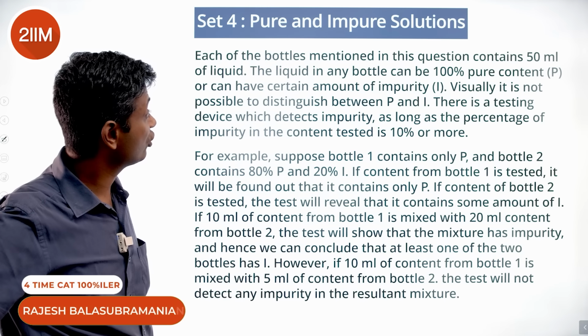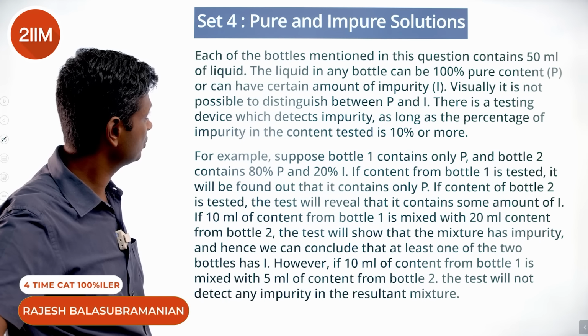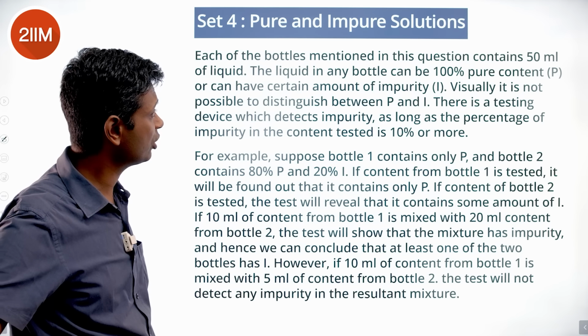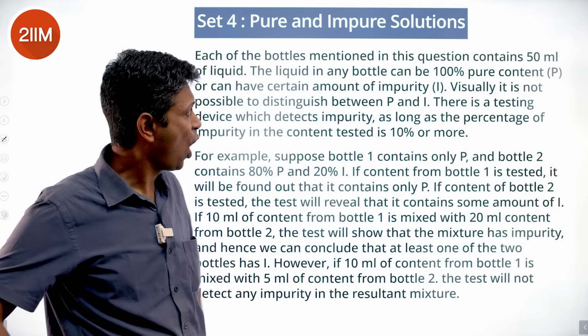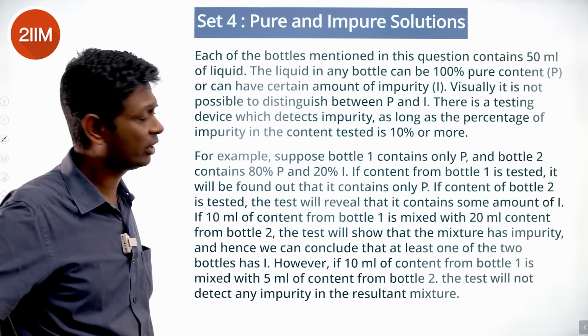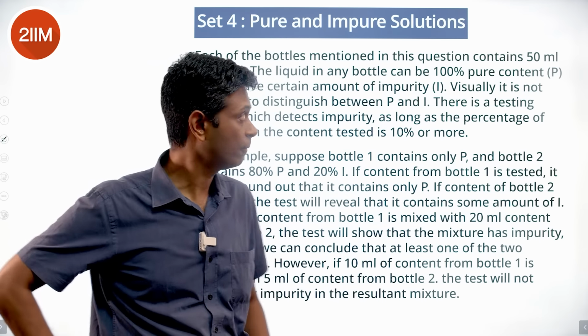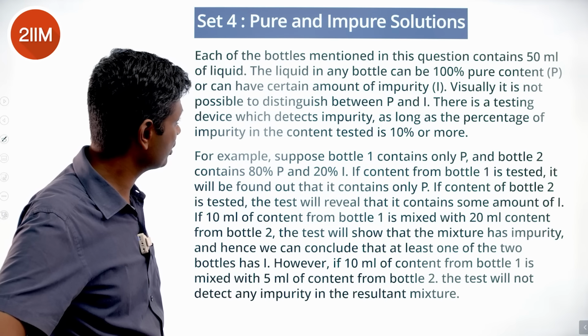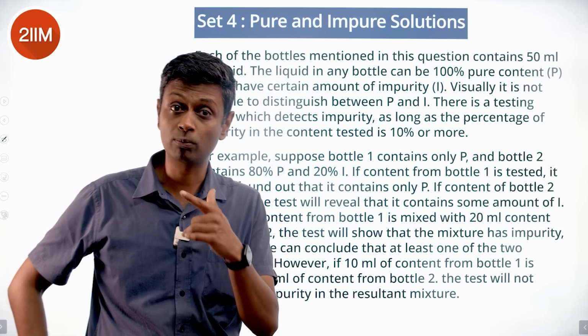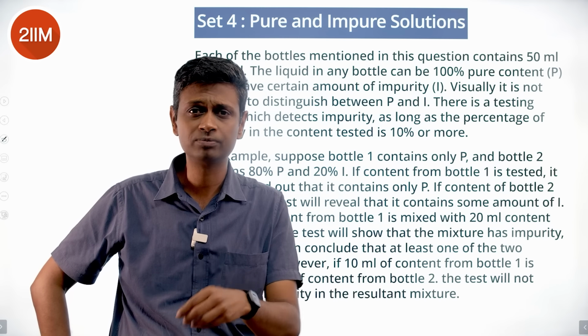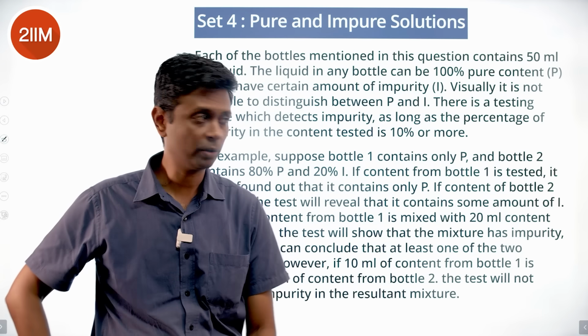Each of the bottles mentioned in this question contains 50 ml of liquid. The liquid in any bottle can be 100% pure content, P, or can have a certain amount of impurity, I. Visually, it is not possible to distinguish between P and I. So we need some tests. There's a testing device which detects impurity as long as the percentage impurity in the content tested is 10% or more. But if it's 3%, 4%, 7%, it won't. 10 or more, it will count.